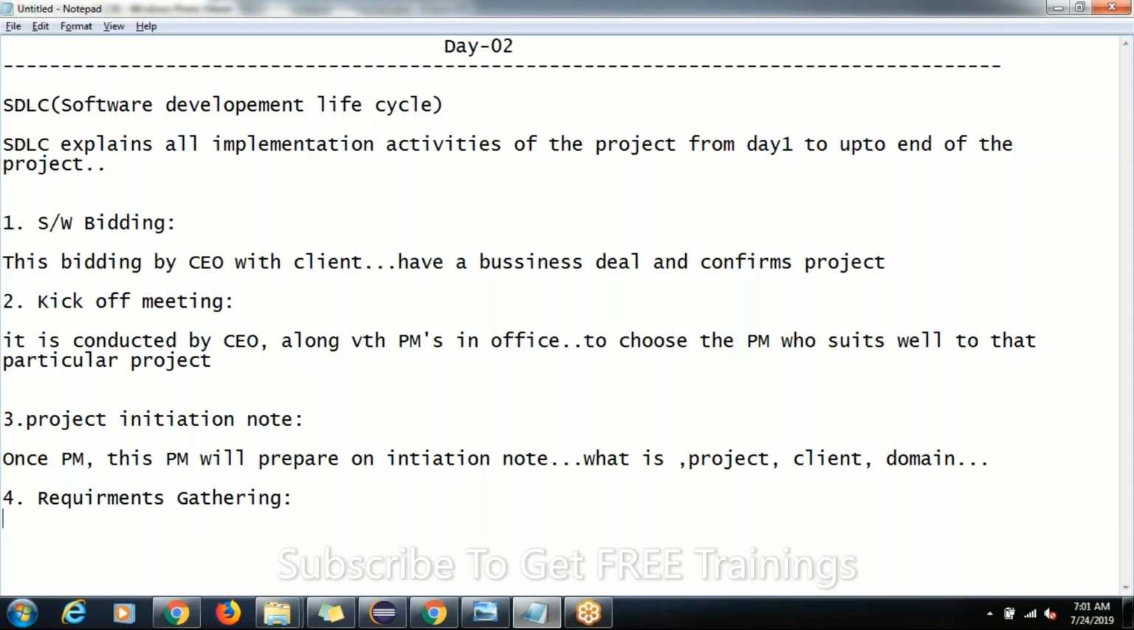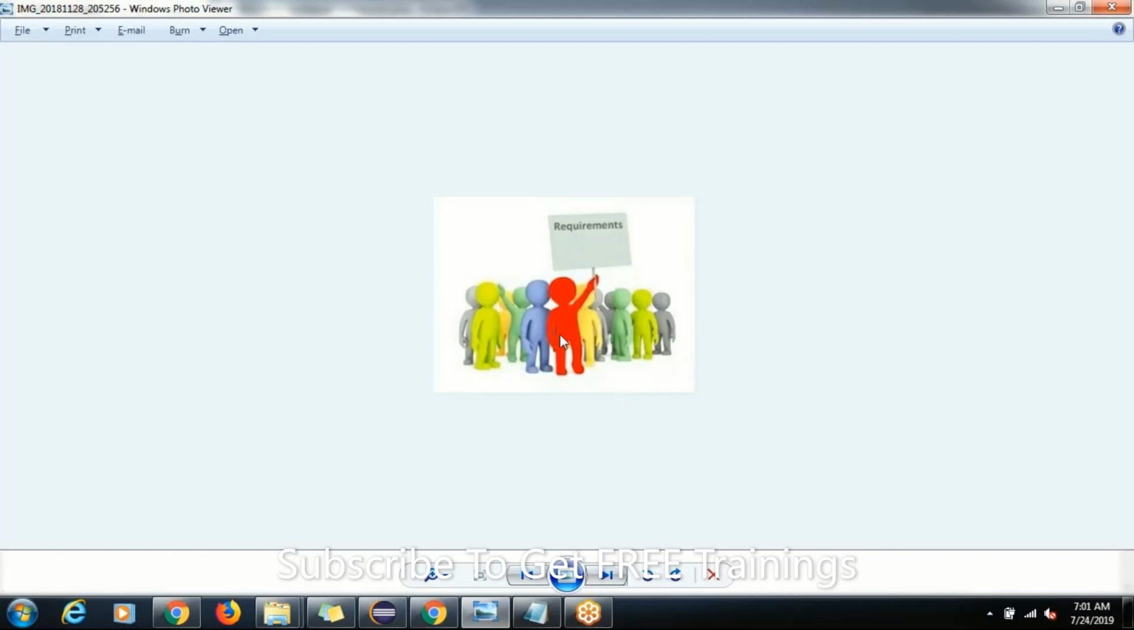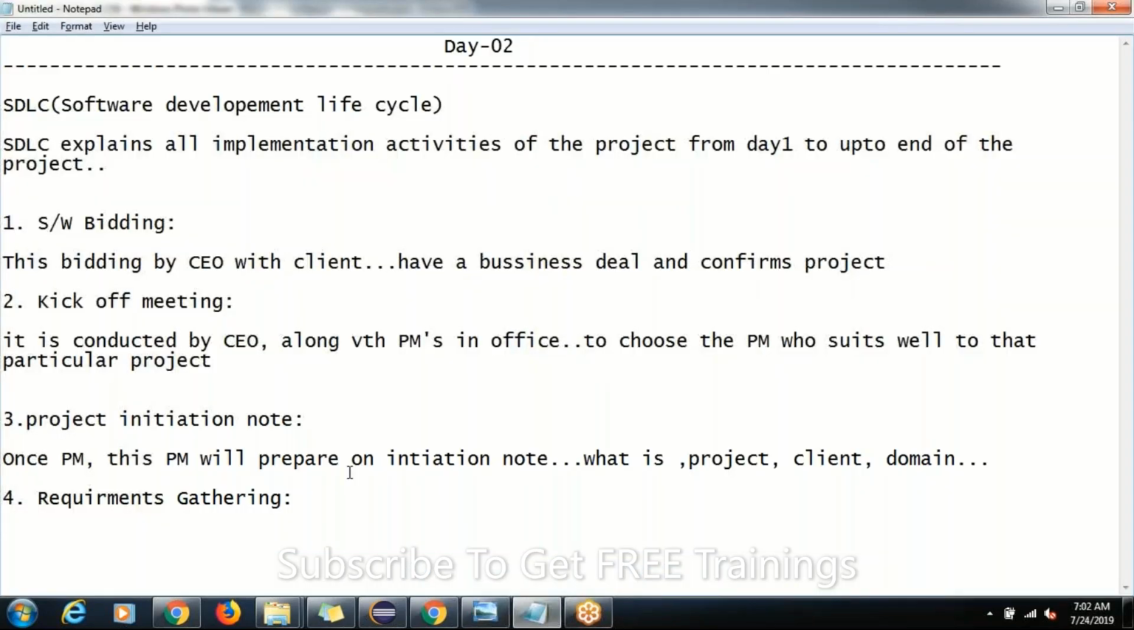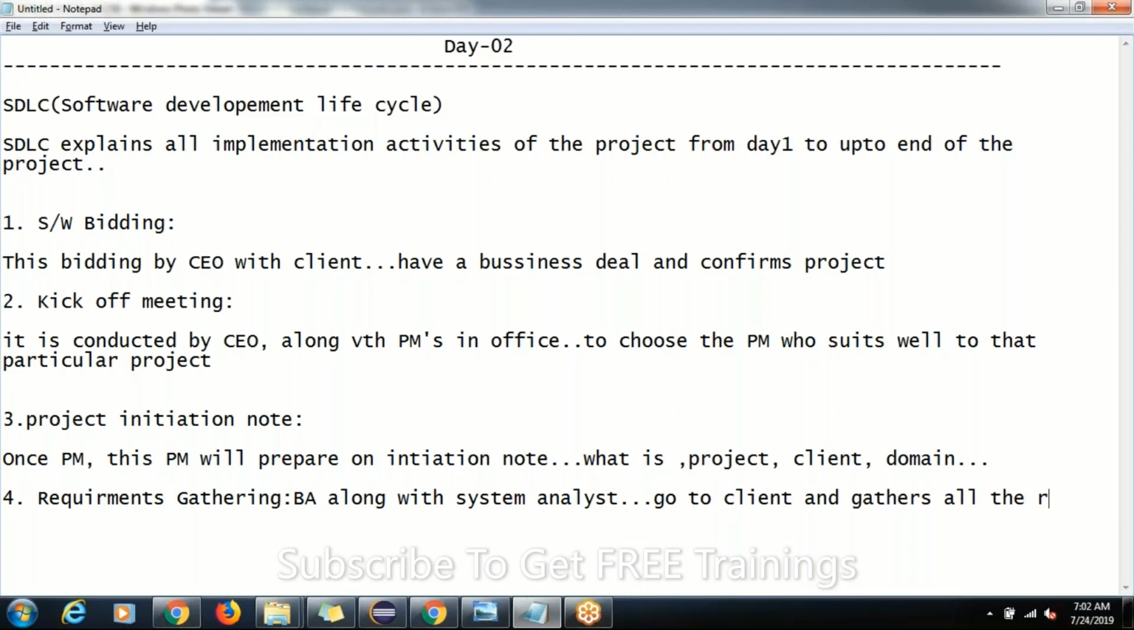Requirement gathering. See, the business analyst, with the help of the system analyst, goes to the client and gathers all the requirements. What happens here? The business analyst along with the system analyst, they both will go to the client and gather all the requirements, guys.